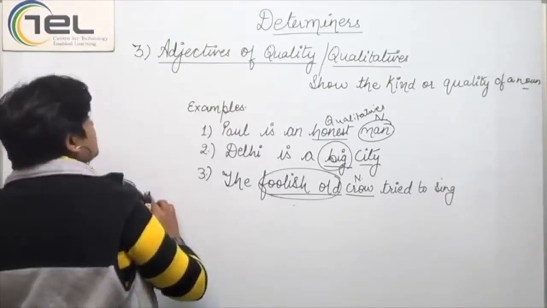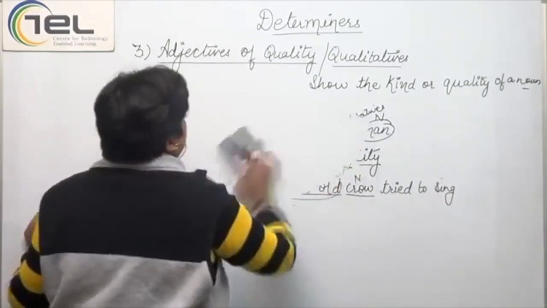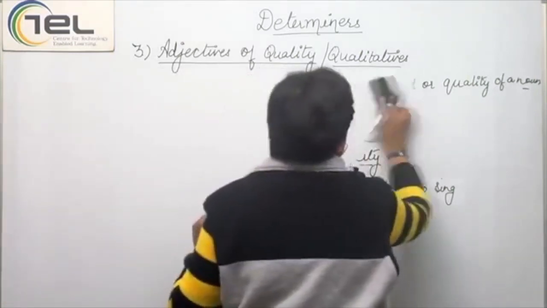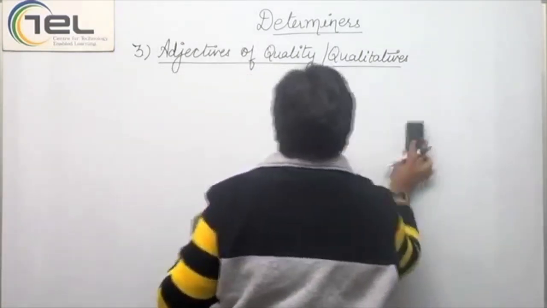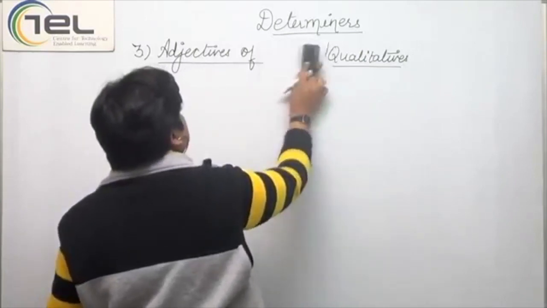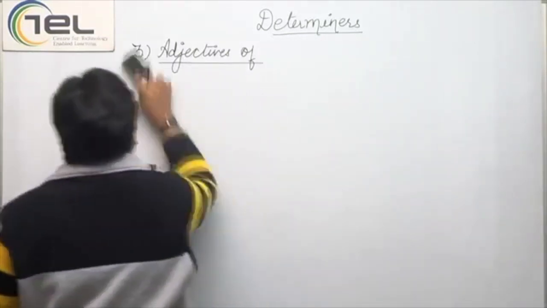So, let's come to another category, that is adjectives of quantity, or they are also called quantitatives.